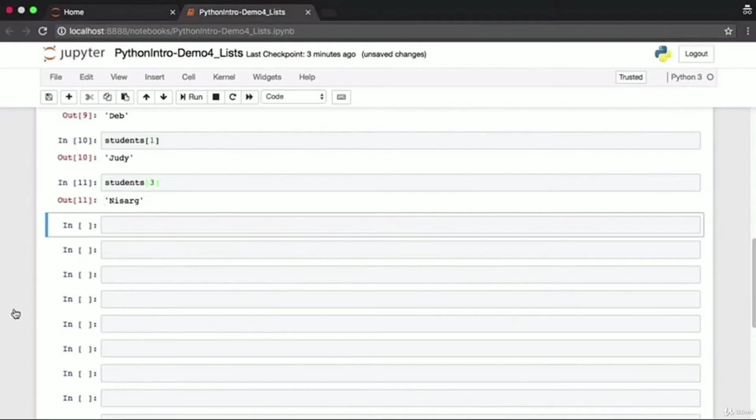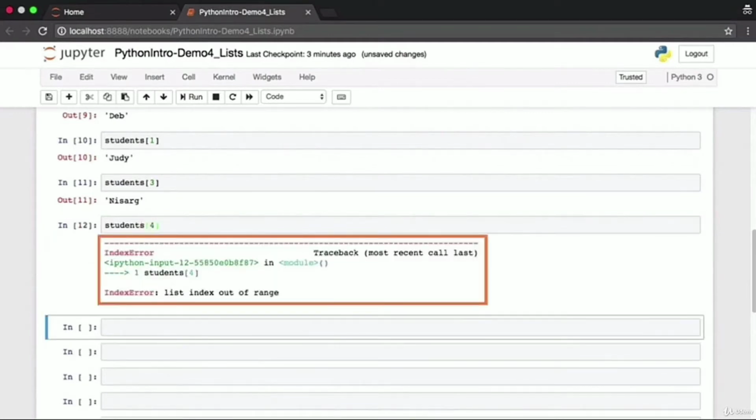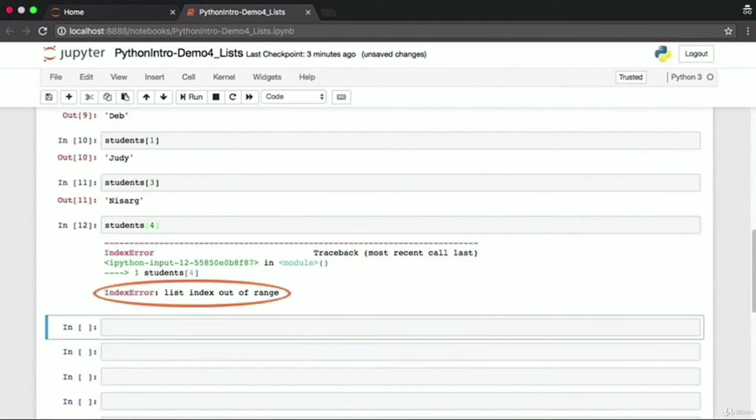Now, what if we try to access the list with a number beyond the last element in the list? Here we've tried to access the students list at index 4. There are only 4 elements numbered from index 0 to 3. This is an error. This is an index error, and as you're learning to program, you'll find this often when you're working with lists. Notice the error clearly states that the list index is out of range. The range for this list is from index 0 to 3.